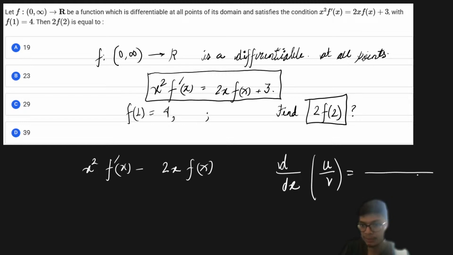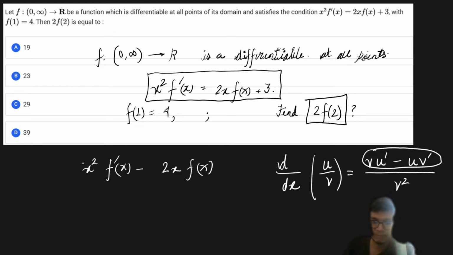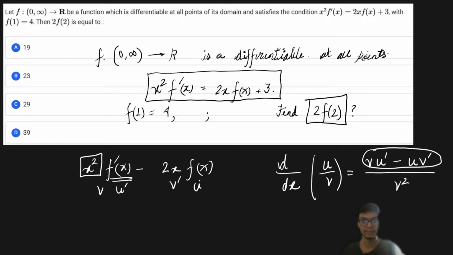This is equal to v square in the denominator, and in the numerator it is v into u dash minus u into v dash, right? If I consider x square as v and f as u, then this is basically v u dash and this is u v dash. You can observe this.